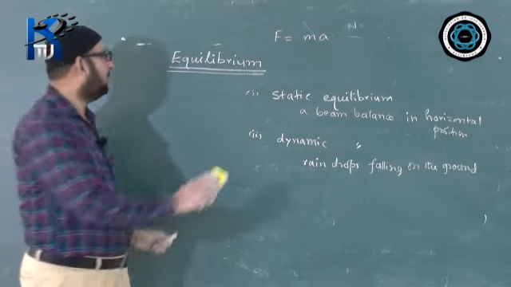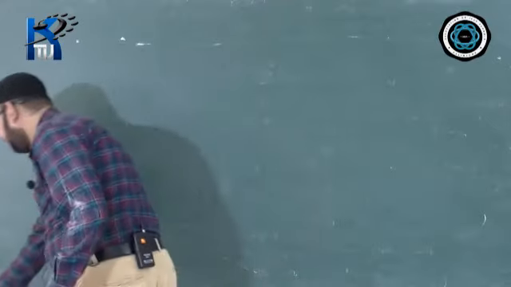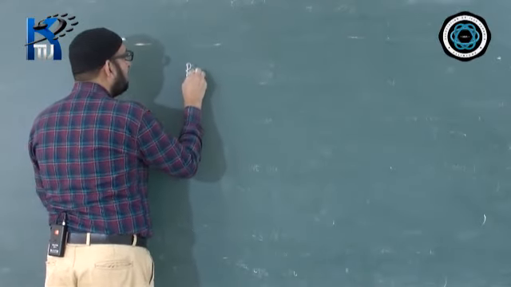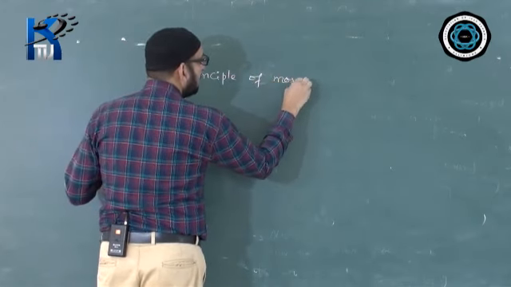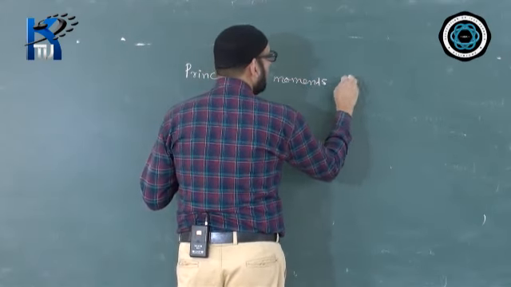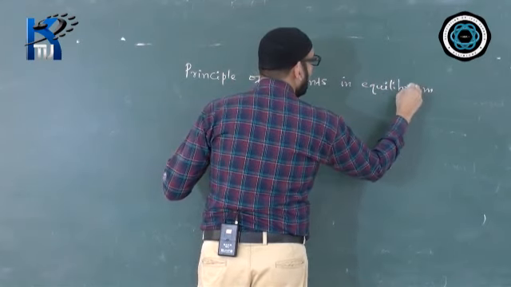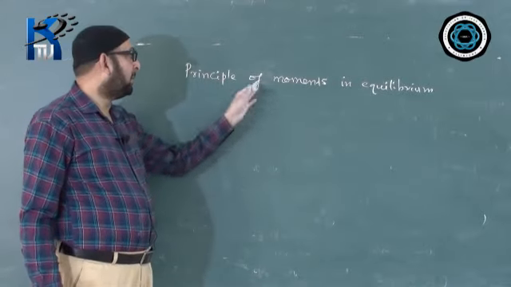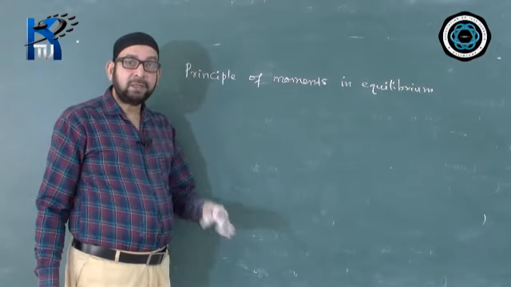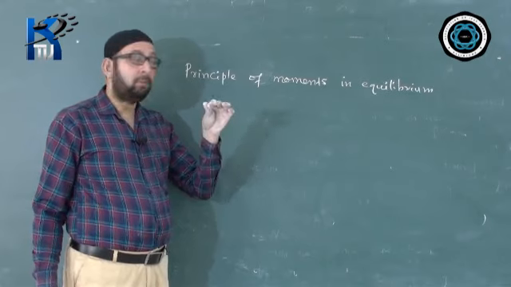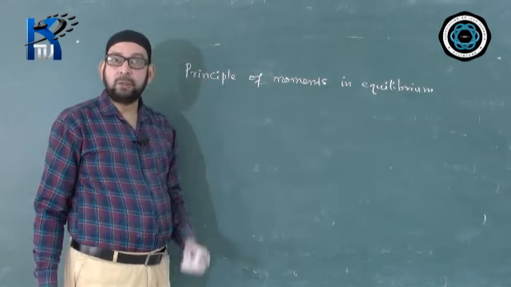Now we have the principle of moments in equilibrium. How to keep a body in equilibrium? By the principle of moments, by applying moment of forces. The moment of all the forces about the pivoted point on the body must be zero. You are making the summation of MOF zero.